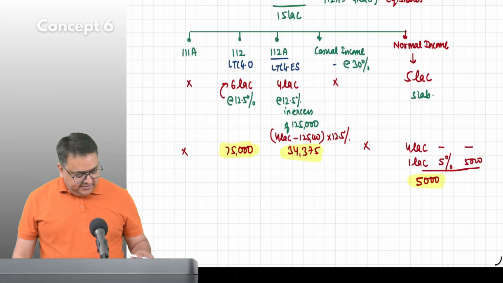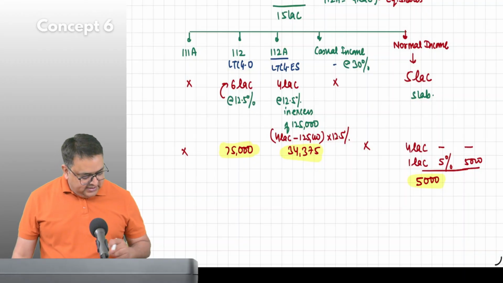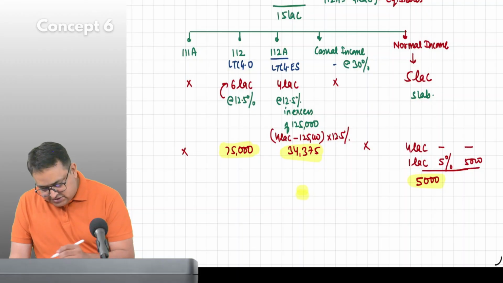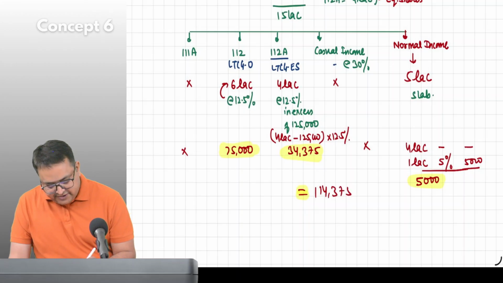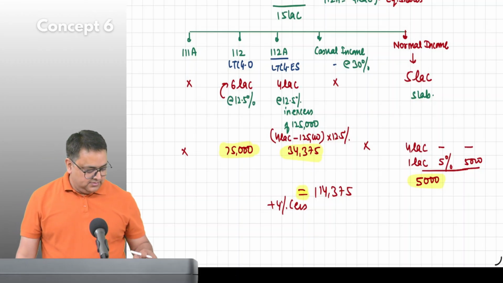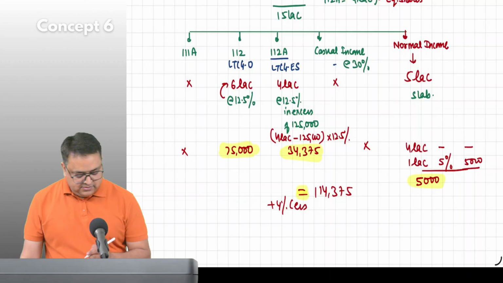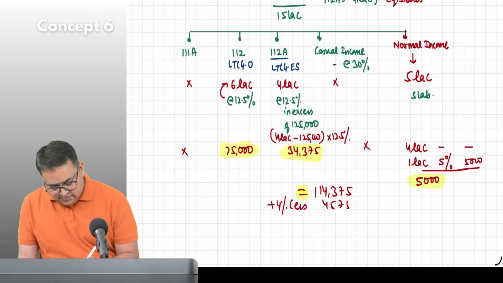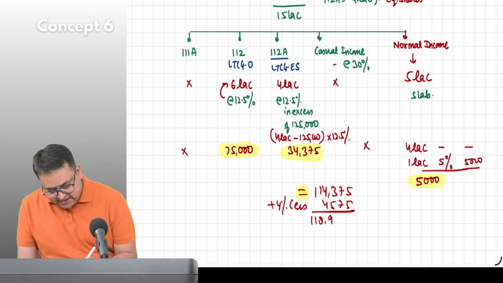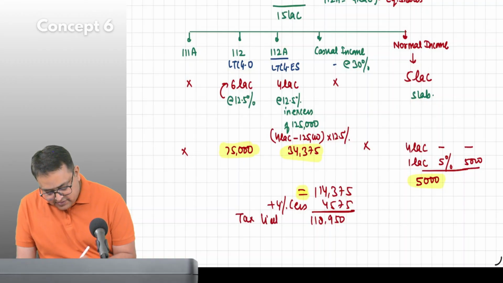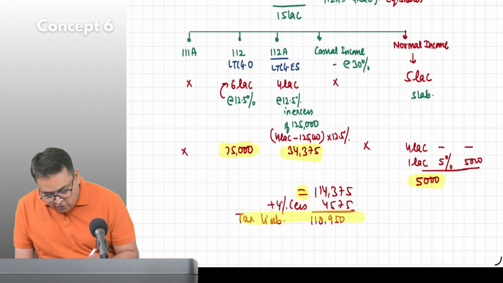75,000 plus 34,375 is 1,09,375, plus 5,000. It is how much? 1,14,375. Add 4% cess to it. 1,18,950. Guys, do you need to round it off or is it already rounded off? It is already rounded off.